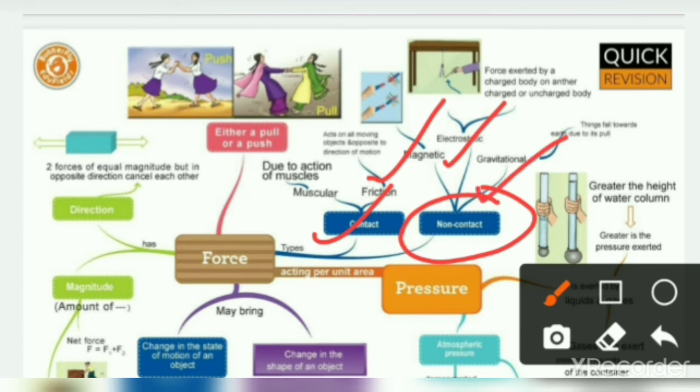And third, we have gravitational force, that force that the earth has. Because of that, the earth pulls all things towards it. So the earth has gravitational force because of its pulling force.